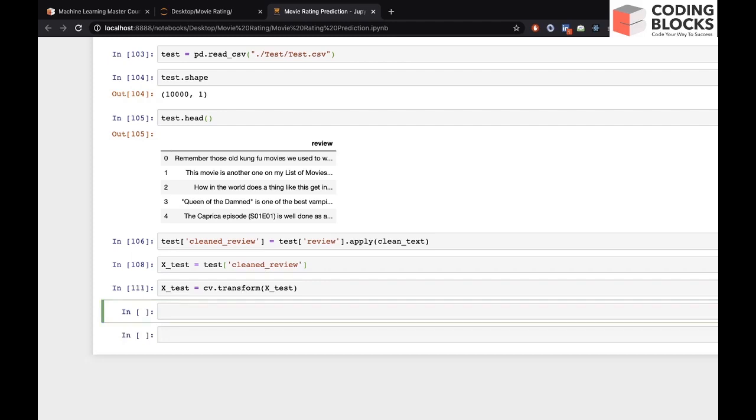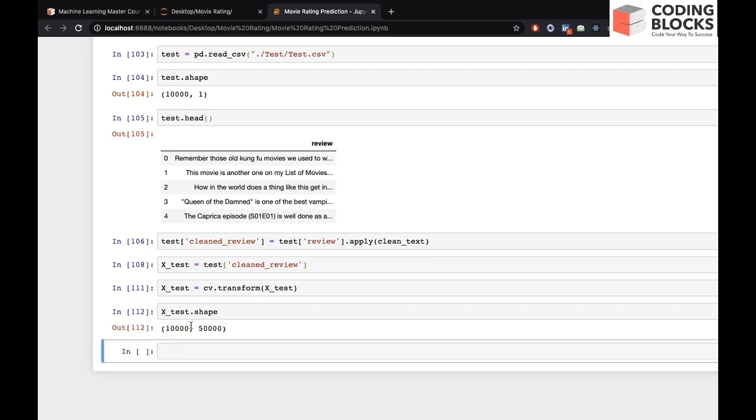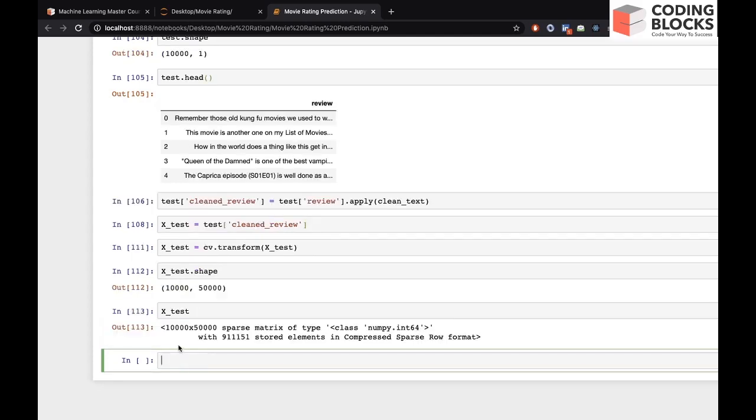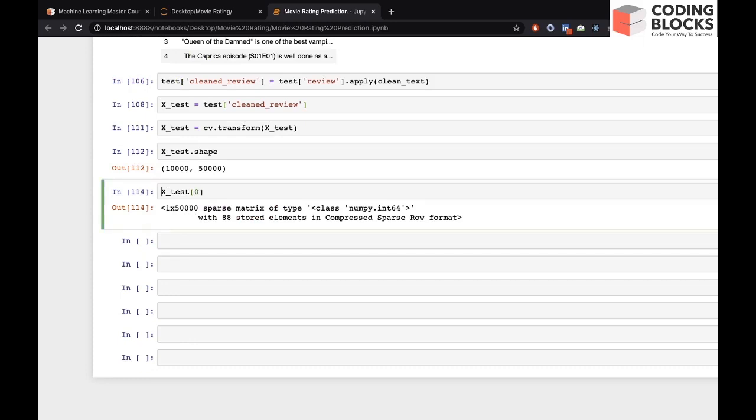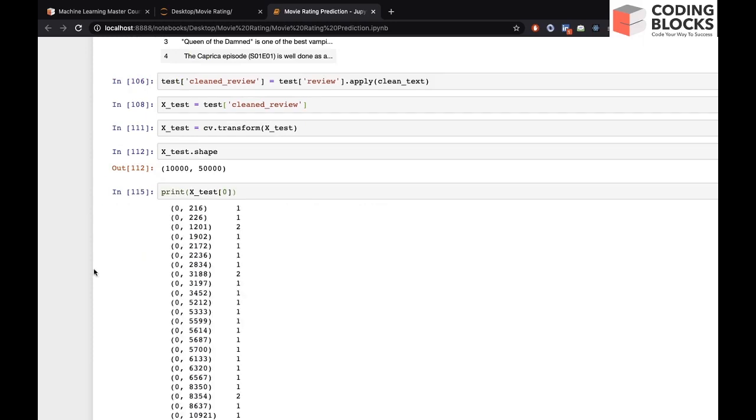And see, there can be new words, but we have to ignore these new words at testing or predicting time, right? So if you check the shape, it is 10,000 comma 50,000, and again it is a sparse matrix. You can see it is a sparse matrix, right? And the same way, if you just do the first and print, in all these columns we have the frequency of that word, 2 and 1, right?